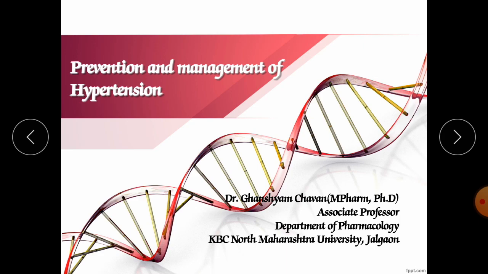Students, what is hypertension? It is nothing but the pressure exerted by the blood on the wall of the artery. When it is in excess of normal, it is called hypertension. What is our normal blood pressure? It is 120 by 80. 120 is the systolic blood pressure and 80 is the diastolic blood pressure. When it rises above the normal value, it can be called hypertension.